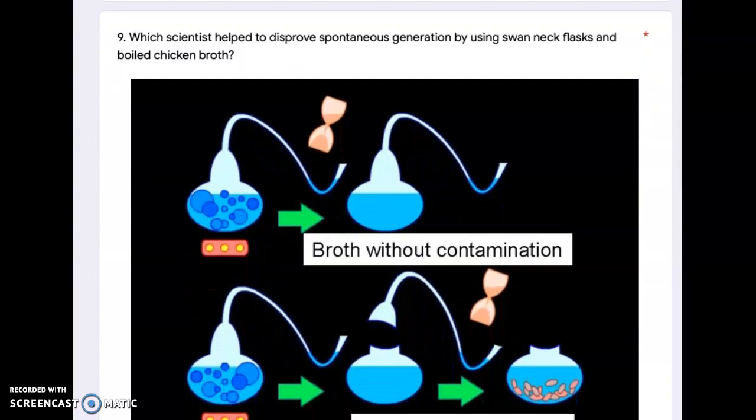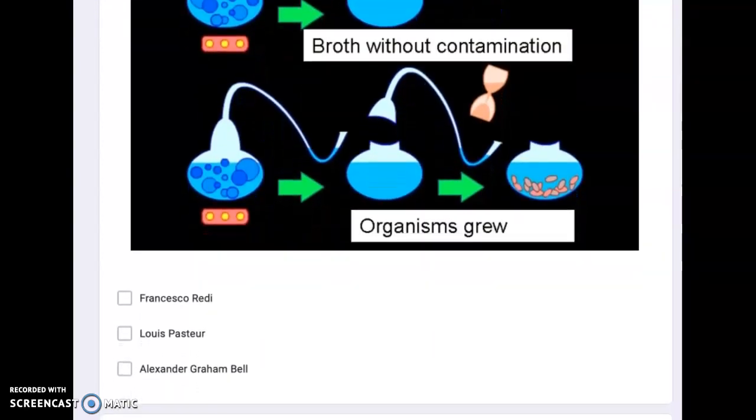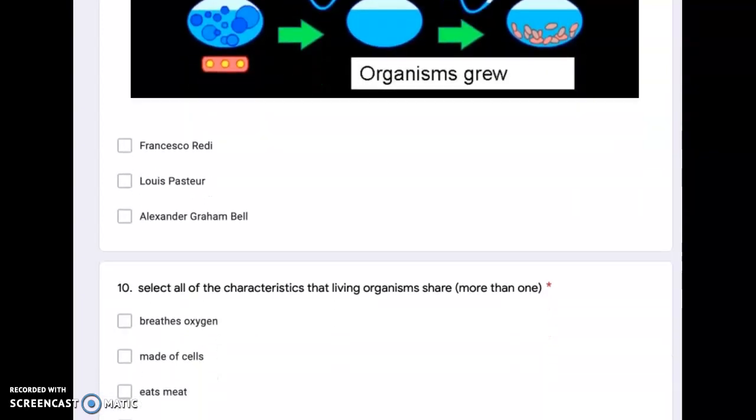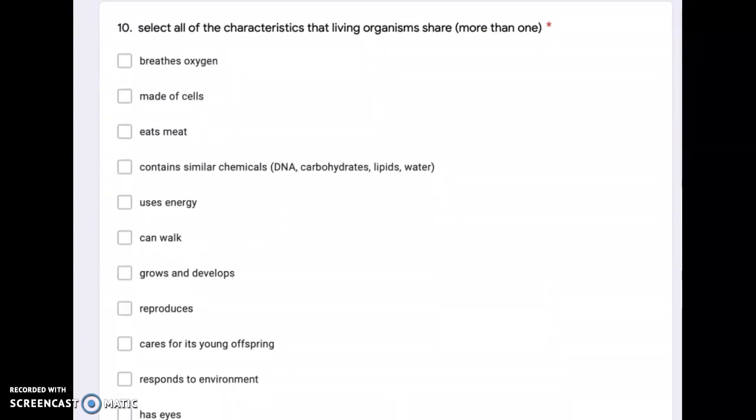Number 9. Which scientist helped to disprove spontaneous generation by using swan neck flasks and boiled chicken broth? Francesco Redi, Louis Pasteur, Alexander Graham Bell. Number 10. Select all of the characteristics that living organisms share.